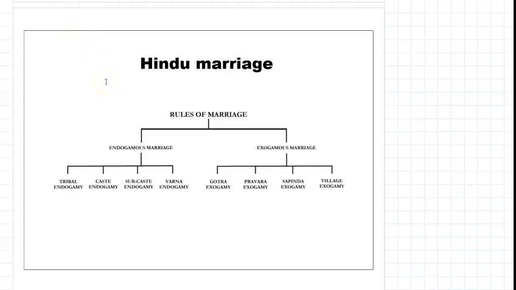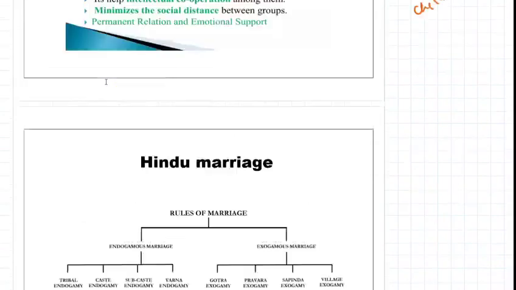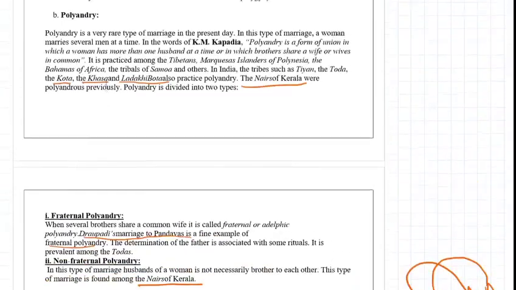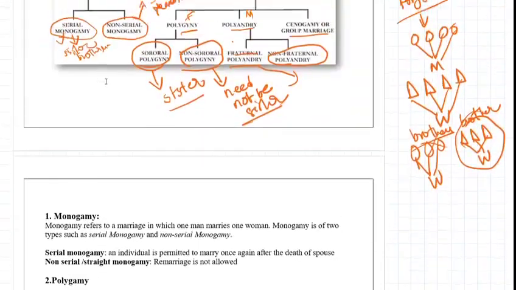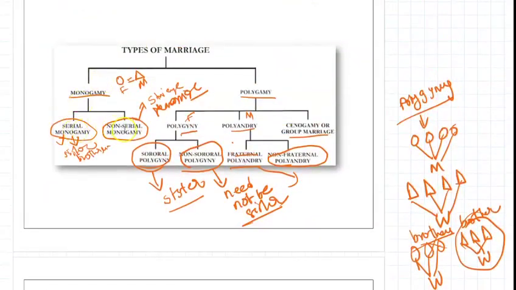In the last class we discussed marriage, its functions, and the types of marriage. In the types of marriages we discussed serial monogamy, non-serial monogamy, polygamy, polyandry and group marriages.